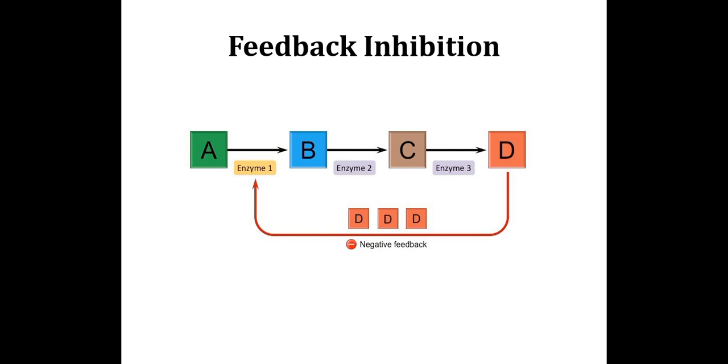See here, the last product D binds to enzyme 1 and it inhibits the enzymatic reaction. That is called feedback inhibition. The end product works as an inhibitor. It binds to the first enzyme and the enzymatic reaction gets stopped. This is called feedback inhibition.